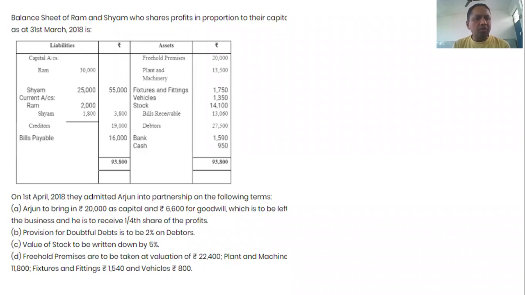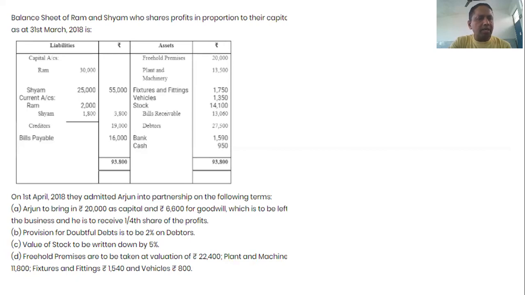The next point, freehold premises are to be taken at a valuation of 22,400. So please see what value of the freehold is given in the balance sheet. The freehold premises in the balance sheet is 20,000, and they are revalued at 22,400. It means the value of freehold premises is increased by 2,400. So when an asset is increased, it is shown on the credit side of the revaluation account. First of all, we discuss theoretically, and then we show how to prepare these items in the revaluation account.